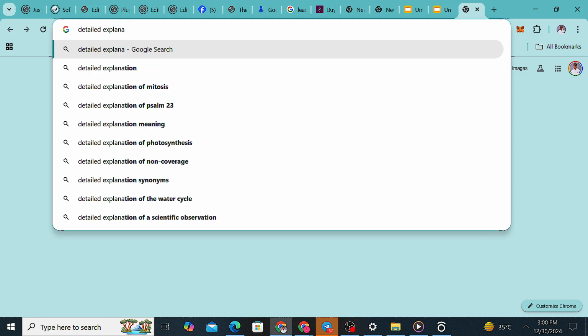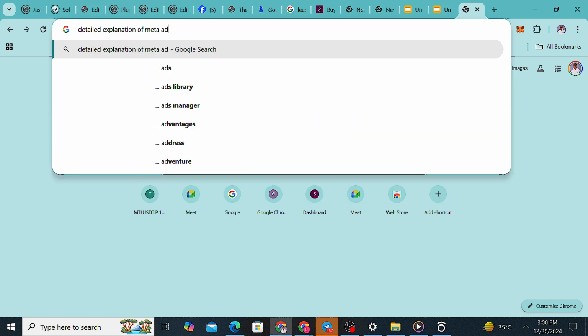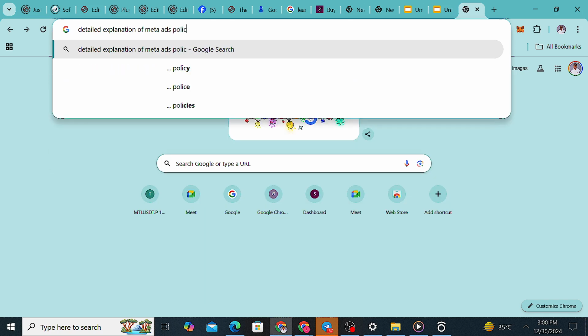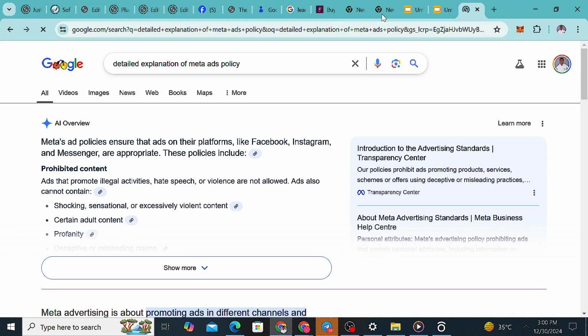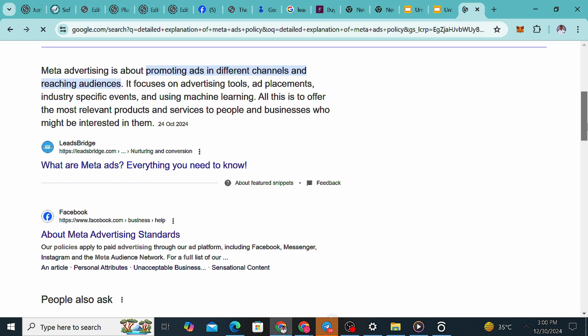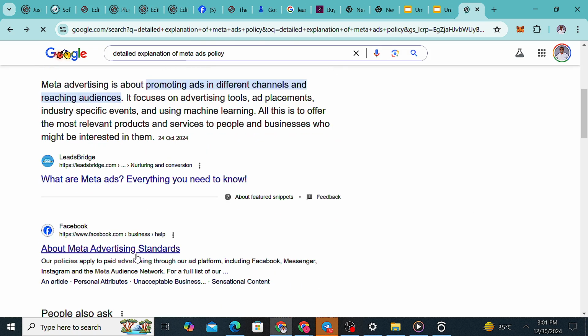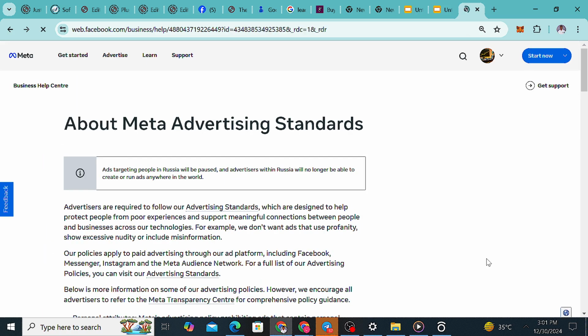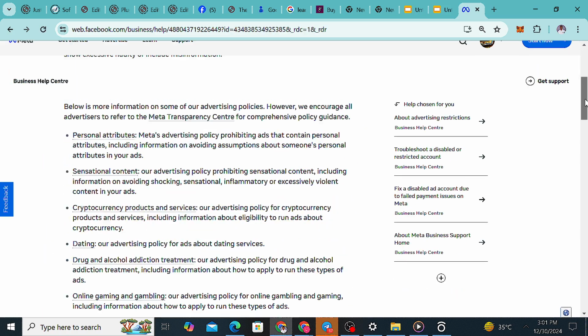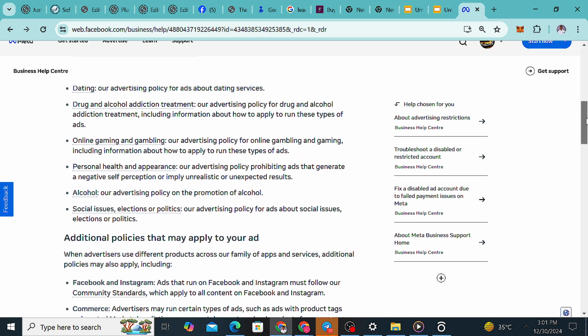Explanation of Meta ads policy. Then you just scroll down. You are going to see Meta Advertise. You can go and read from Meta themselves. Take your time and read their advertising policy.